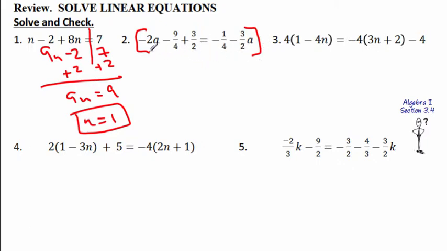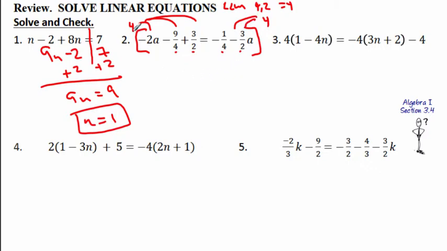This has a denominator of 1, so I'm not worried about that. But we have a 4, a 2, a 4, and a 2. So what is the LCM of 4 and 2? That equals 4. So you're going to multiply every single term, even these on this side, by 4. I'll put a little 4 over here on those sides.